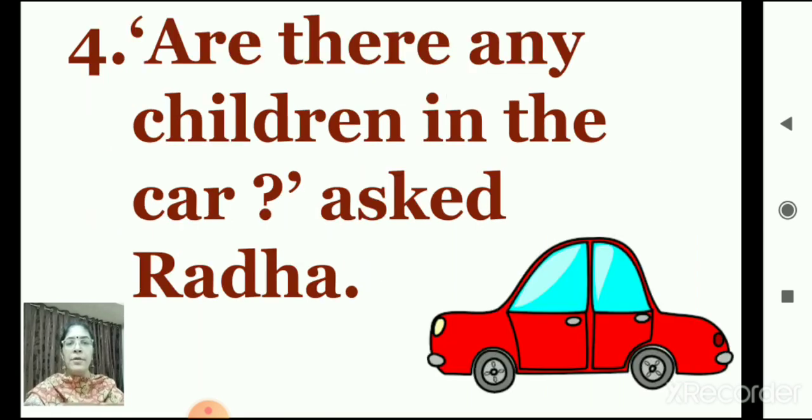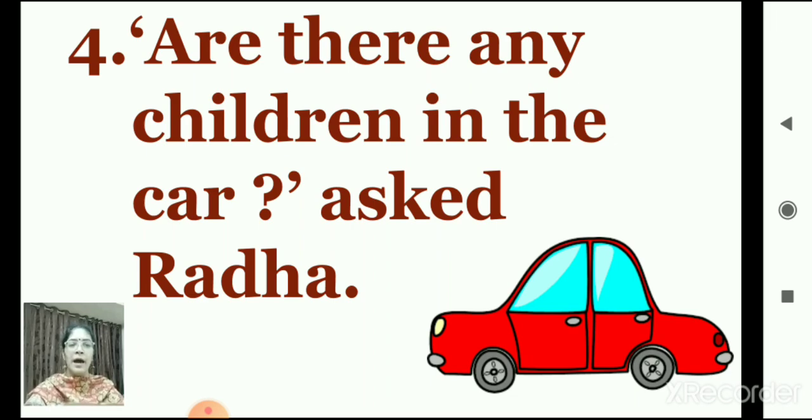Next, number 4. Are there any children in the car? Asked Radha. Are there any children in the car? Asked Radha. Look at the picture. Can you see any children in the car? No. So how are you going to write?